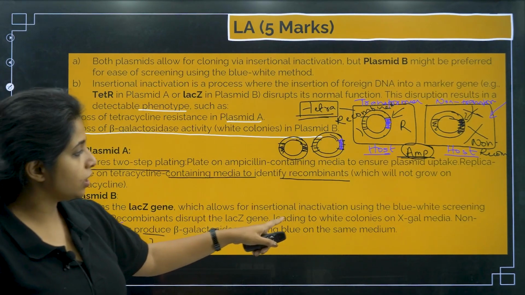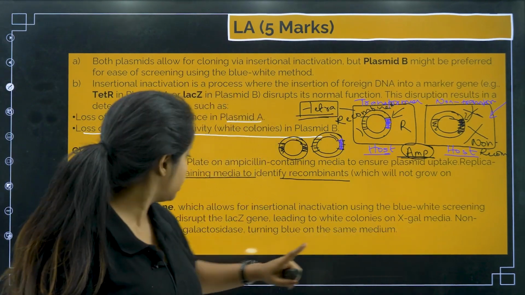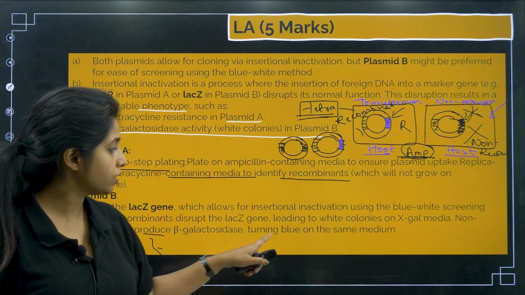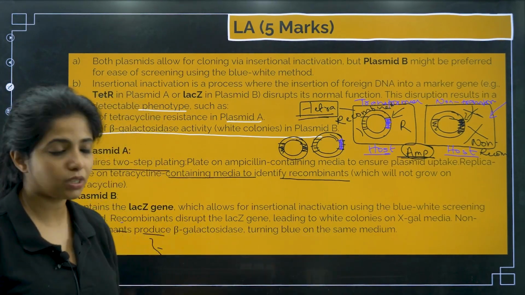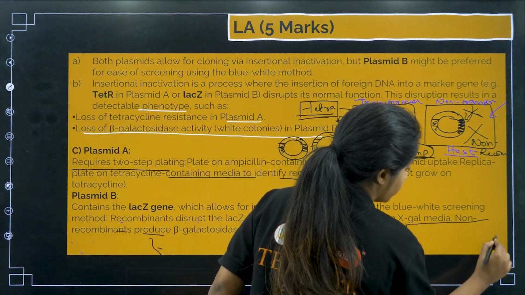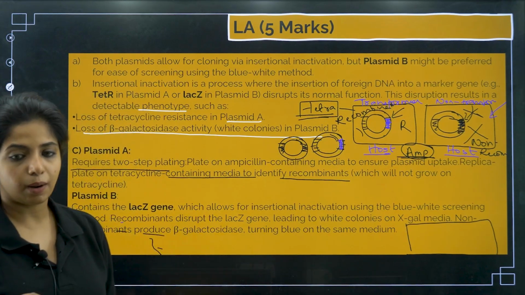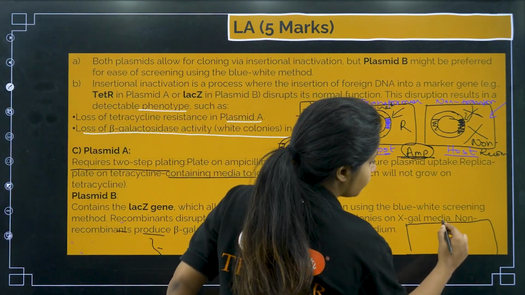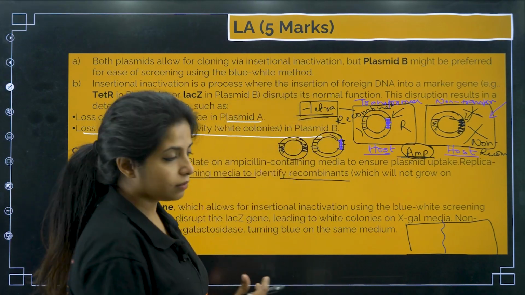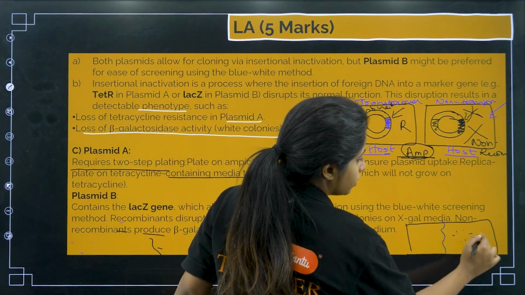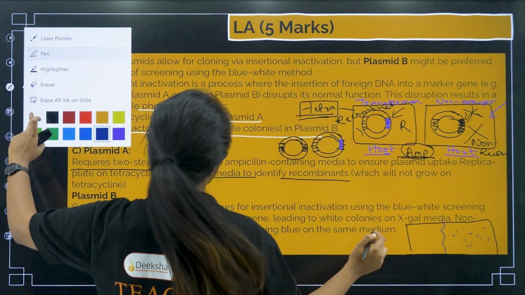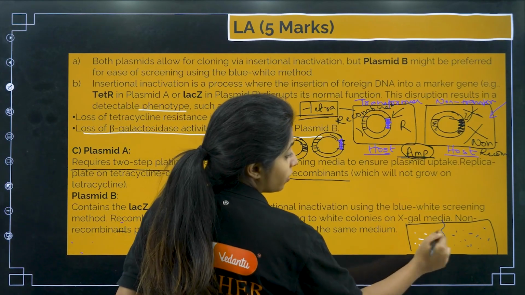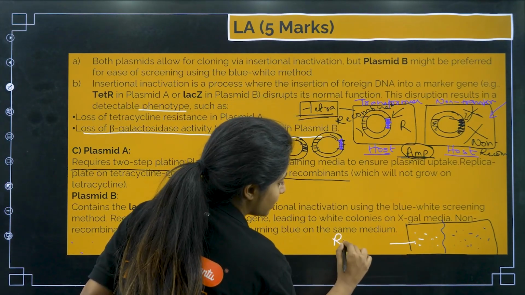Recombinants disrupt the lacZ gene, leading to white colonies on X-gal media. Non-recombinants produce beta-galactosidase, turning blue on the same medium. So in the same medium, in one particular plate, only these things are happening. The colony whose plasmids have the lacZ gene will be blue in color. The one that does not have it would be what, children? White in color. So which one is recombinant? The white one is basically recombinant.